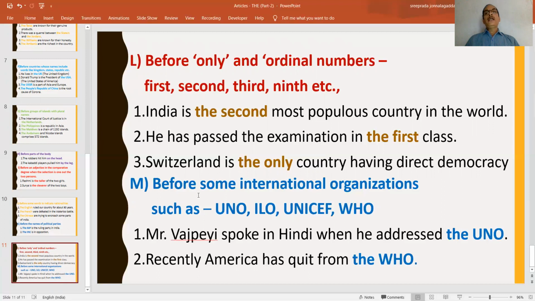And in addition to these points, there are some other points where we have to use the. For example, before the names of national newspapers, before the names of trains, and there are some other situations, some other expressions before which we have to use the.